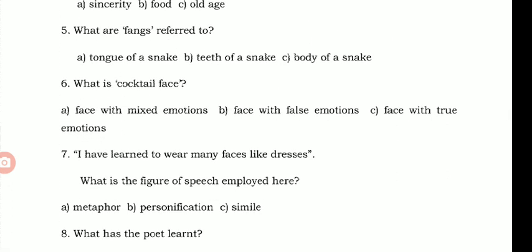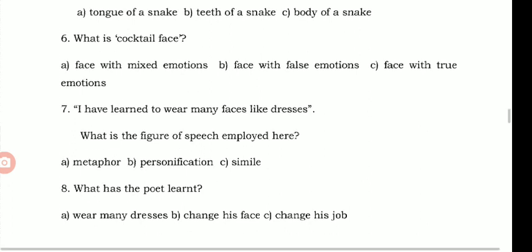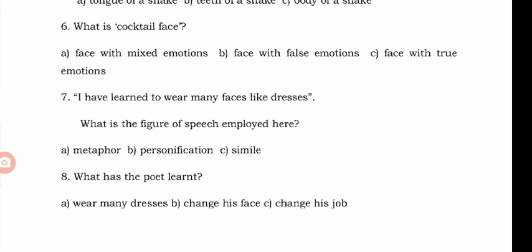Question 7. I have learned to wear many faces like dresses. What is the figure of speech employed here? As far as +1 and +2 are concerned, if you have the word as or like, that is called a simile. If you don't find these two words, as or like, that is called metaphor. So here we have the word like in the first line, so the answer is simile. Option C, simile.